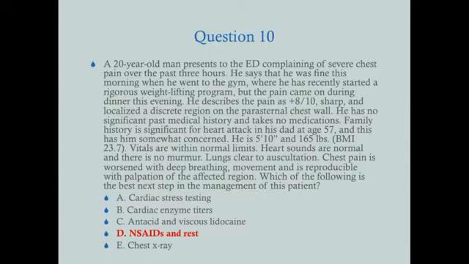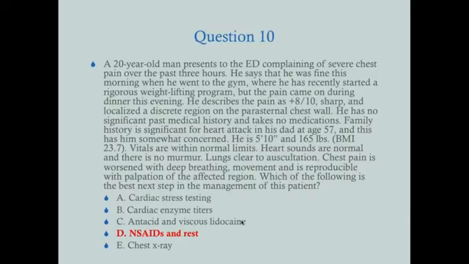Now, in practice, would you get an EKG? Would you get cardiac enzymes? We pretty much order it on everybody who has chest pain who comes in, even if they're young. But for the test, you need to know what costochondritis is. It's musculoskeletal chest pain, and it is one of the more common causes of chest pain in young people, especially after activity. Cardiac stress testing we would do for somebody who has what looks like angina. It would not be something we would do in the ER, though. Cardiac enzyme titers, yeah, maybe if he was older or we couldn't rule out MI or we didn't have this very clear diagnosis of costochondritis.